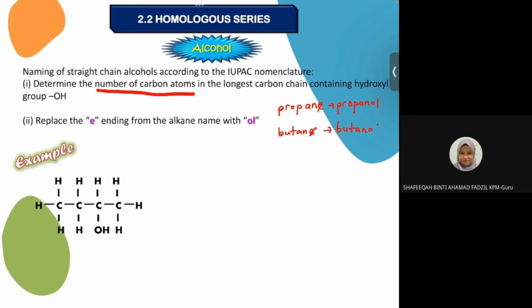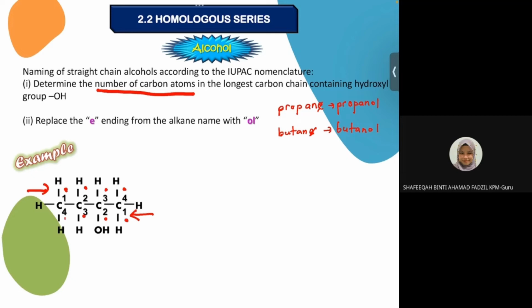For example, we have 4 carbon. So, bila 4 carbon, kita count 1, 2, 3, 4. Kita boleh count from left or from the right. Kalau kita count from the left, 1, 2, 3, 4. If we count from the right, dia akan jadi 1, 2, 3, 4.